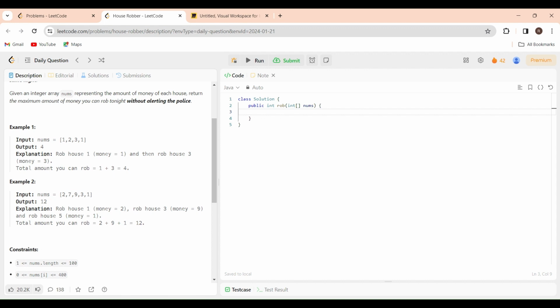So, explanation. Rob house 1, rob house 3, and rob the fifth house. So he got an answer of 12 here. He robbed this house and this house, and if you see, they are not adjacent to each other. Okay, we will see another case here.